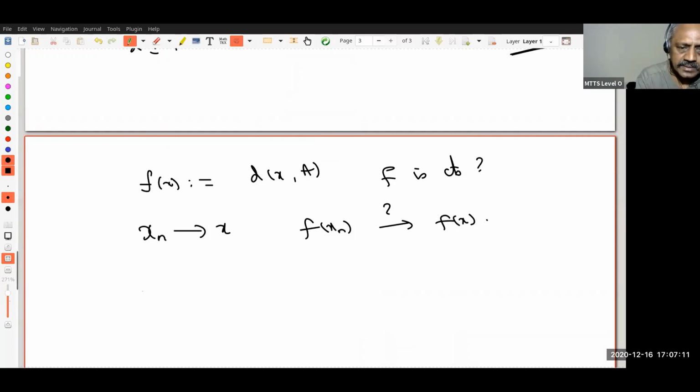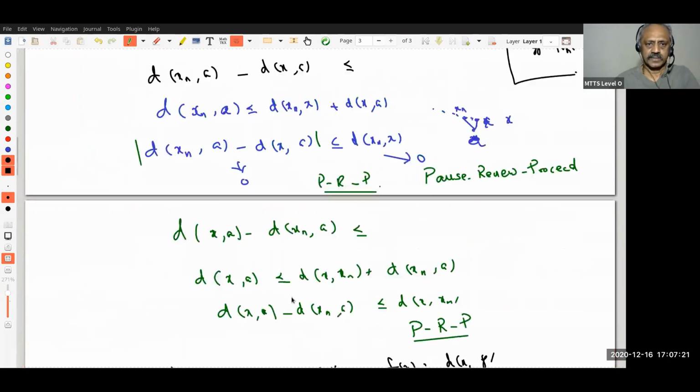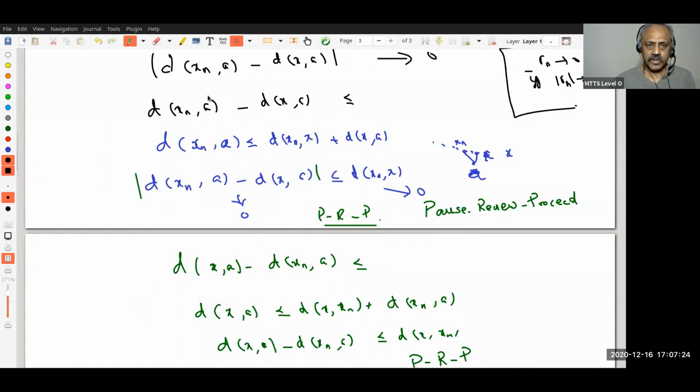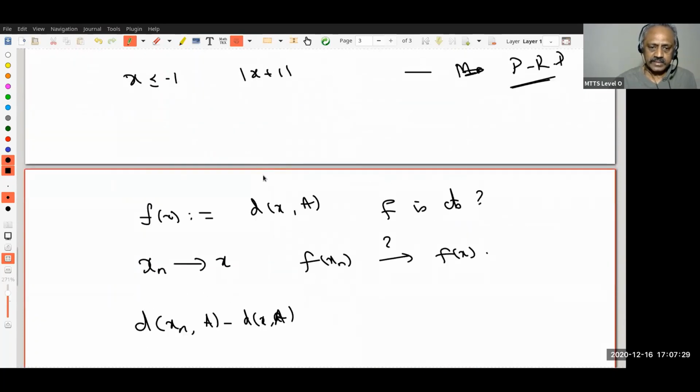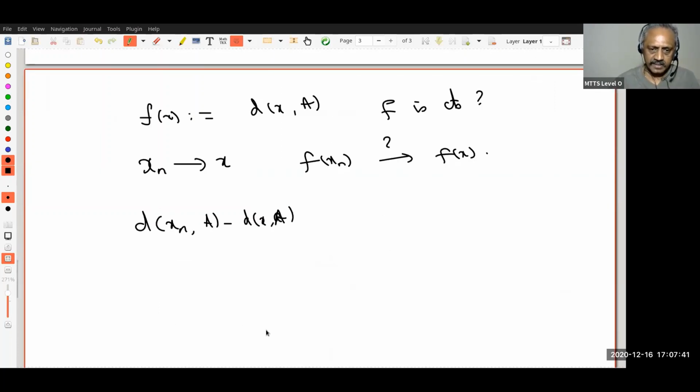So that means I have to estimate d(xn, A) minus d(x, A). You see that it's something very similar to the earlier one. I have to construct this. Instead of small a, I have set A. But here it is much more tricky, because this is the infimum of the distance between xn and a, as a varies over capital A, minus again the GLB of the distance between x and a, as the point a varies over the set A, right? So it's slightly trickier. But what we do, you learn this.